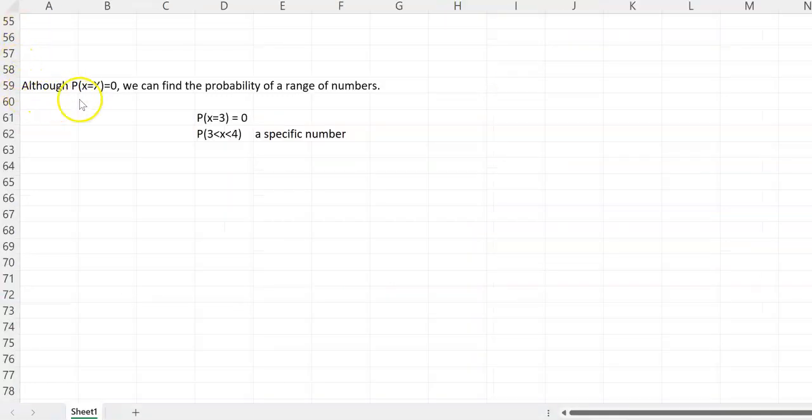Now, although the probability of a specific number in a continuous distribution equals 0, we can nonetheless find the probability for a range of numbers. For example, the probability that x equals a specific number like x equals 3 is 0 in a continuous distribution. But for a certain range, like x between 3 and 4, we can now calculate the probability that x is between those two numbers.